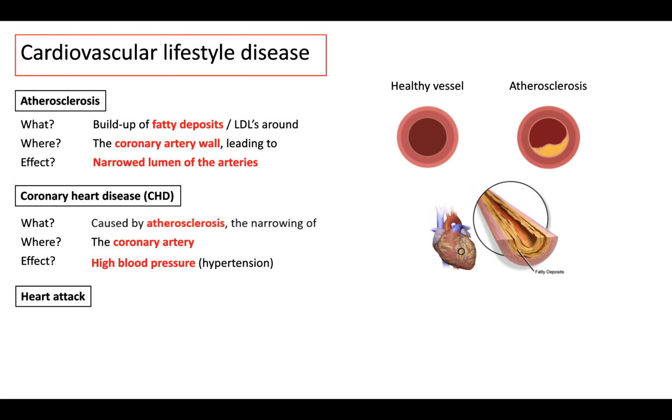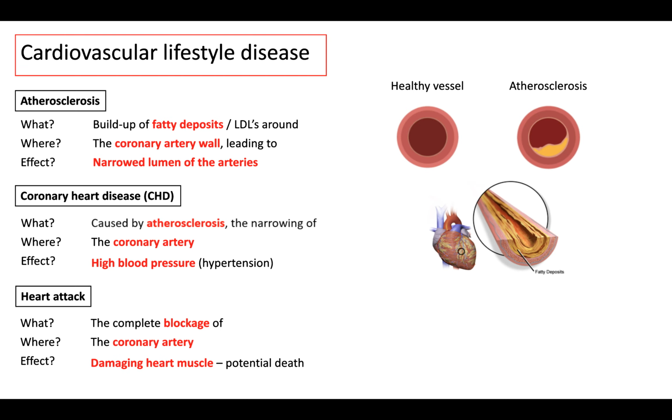We also have heart attack. So what, where, effects? We've got the complete blockage. So this isn't related to atherosclerosis. This is the complete blockage of the coronary artery, and this is damaging to the heart muscle and can lead to potential death. It's a piece of fatty plaque that breaks away from the arterial wall, and a blood clot may form from this. If the clot suddenly blocks an artery, it can cut off the oxygen supply to the area, which causes damage to that area and potentially death.